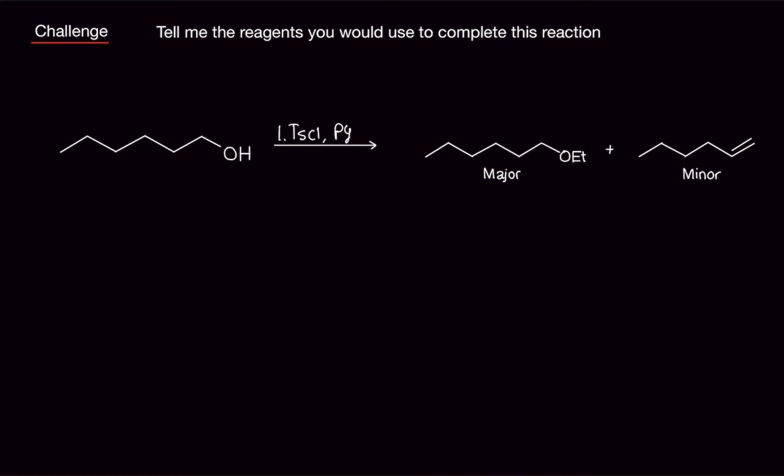And that is a strong base and a strong nucleophile, NaOEt. All right, and that'll be the answer because this is a primary alkyl tosylate. This means that the major product will be the substitution reaction, and then the minor product will be the elimination reaction, and this is a strong base and strong nucleophile, so it'll do both.